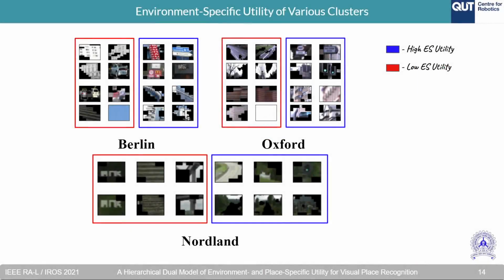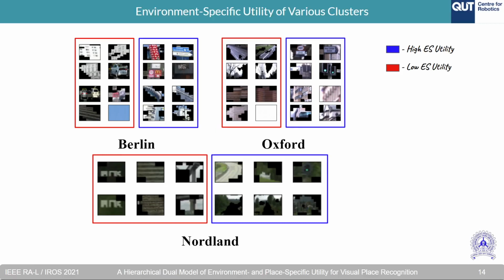We start out by qualitatively analyzing the estimated environment and place-specific utilities. In environment-specific utility estimation, we classify the clusters into two bins, namely high utility and low utility. When we visualize the image patches corresponding to these two categories, we observe that things such as cars, pedestrians, sky, railway tracks are of low utility. Also, it can be seen that signs and unique visual cues are of high utility.